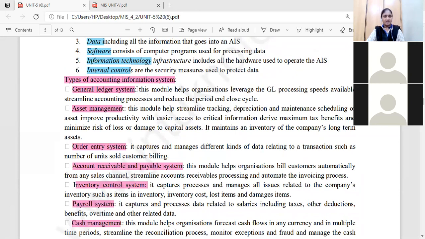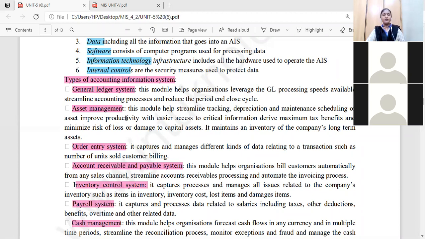What is the general ledger system, what are we doing in the general ledger system, what is the purpose of asset management, what is the need for managing the assets? Why do we need to keep track of these assets? Why is this module very important for streamlining the tracking of assets?